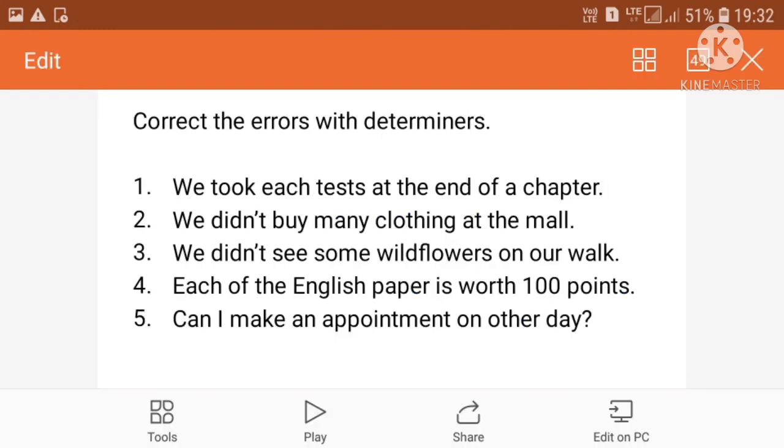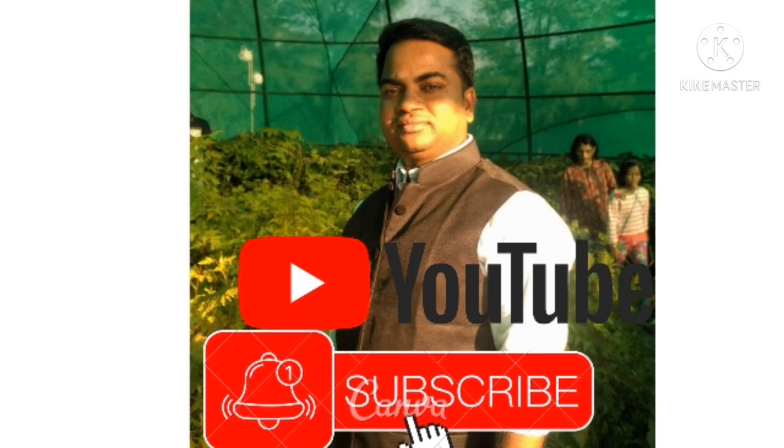Now, there are some errors in these sentences with determiners. You try to find out the errors and do an assessment of your learning. Thank you. I do hope that you are able to know the basic functions of determiners, and you also get the list of important determiners in this slide.